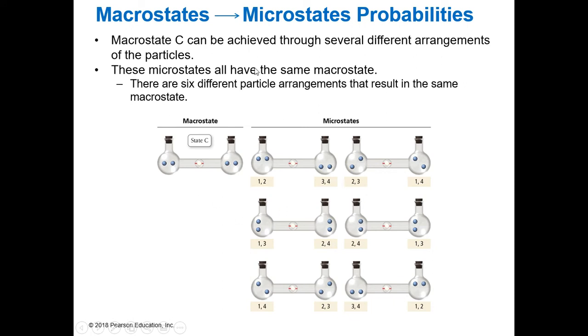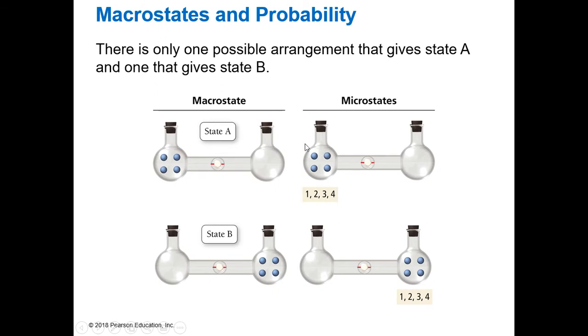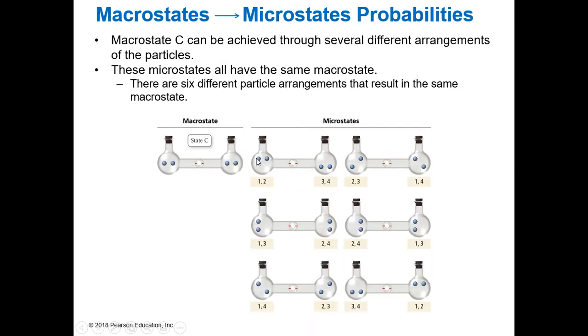And so this one is a better arrangement, right? Because we have different ways that we can arrange them. It is going to have a better increase in entropy because the likelihood of us being able to get all four of them over here on the left is very difficult. It's a lot easier to get 2 and 2. So therefore, this is a more energetically favorable increase in entropy.